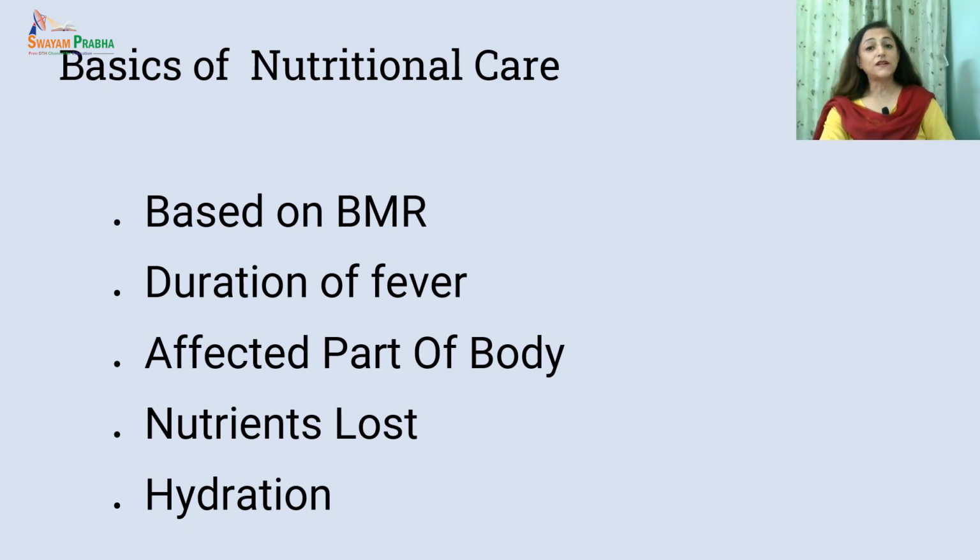Then we will see what are the important nutrients which are lost in relation to the specific fever. Here we know that sodium and potassium are lost with the sweat and the urine, especially when the fever is very high. In TB, massive protein losses occur.